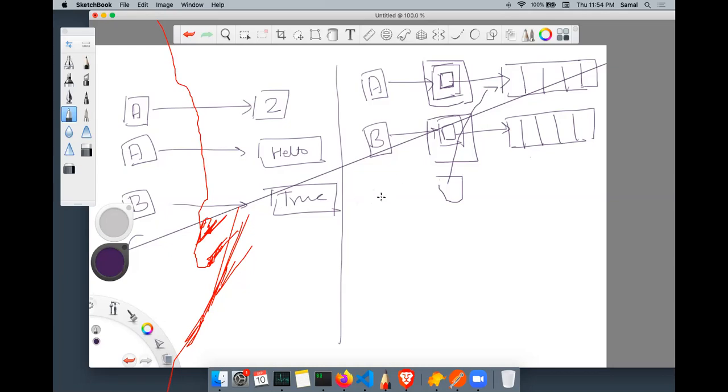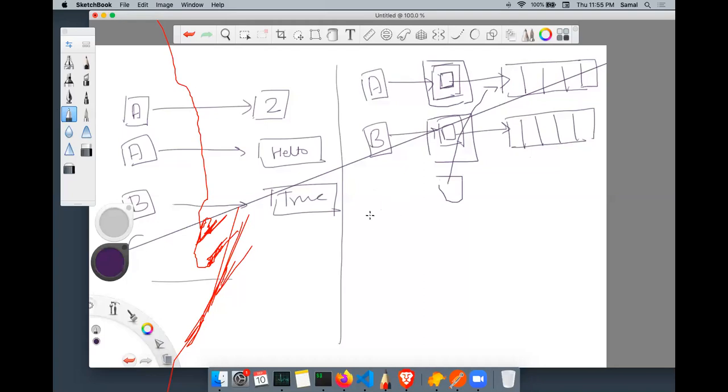But in case of non-primitive, if you add an object or array, it will allocate a location. The variable points to that location, and that location will point to another memory location where all the values are stored. So non-primitive are passed by reference, where the value is passed as a reference. So A is holding this reference.